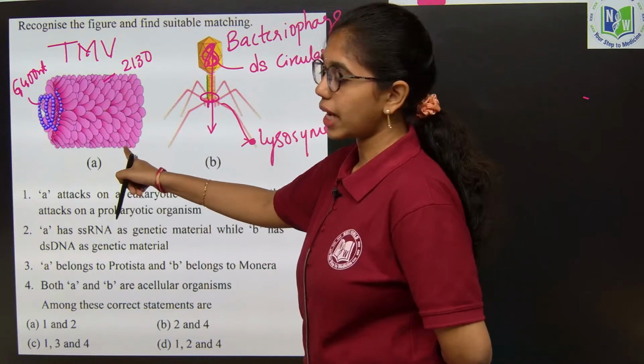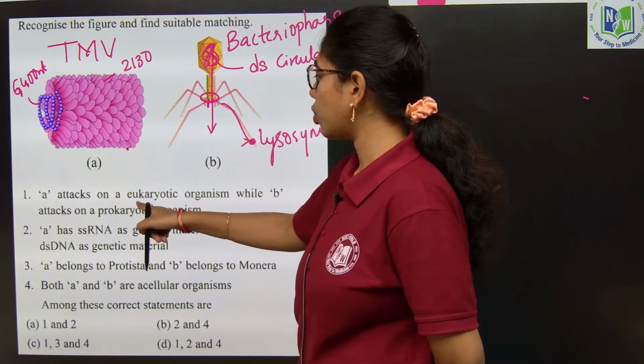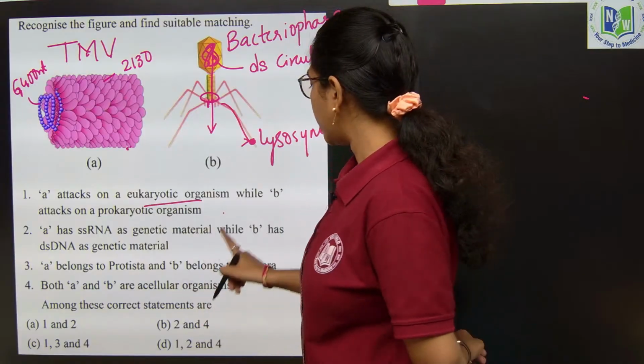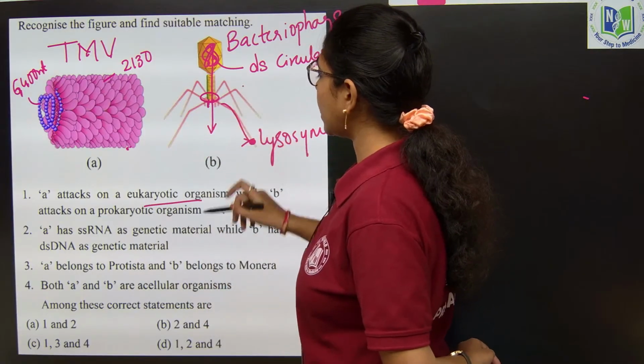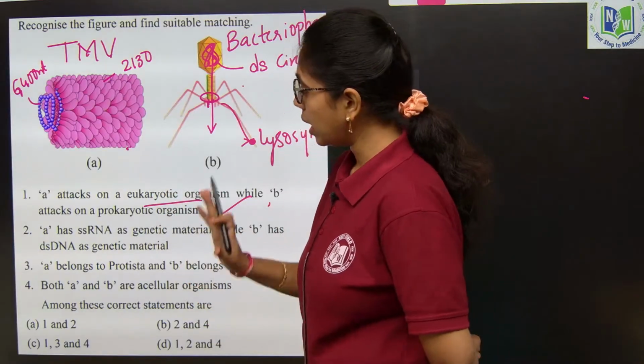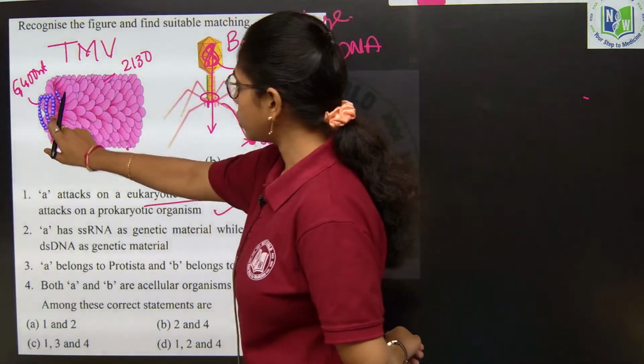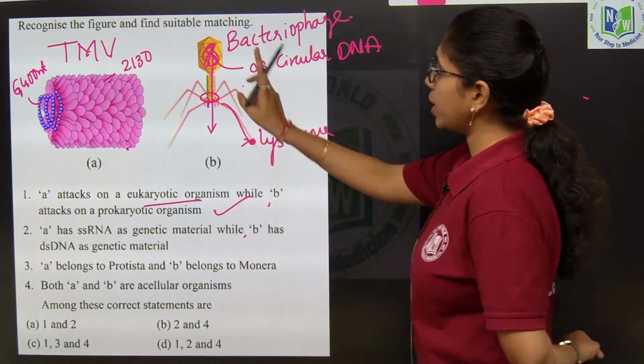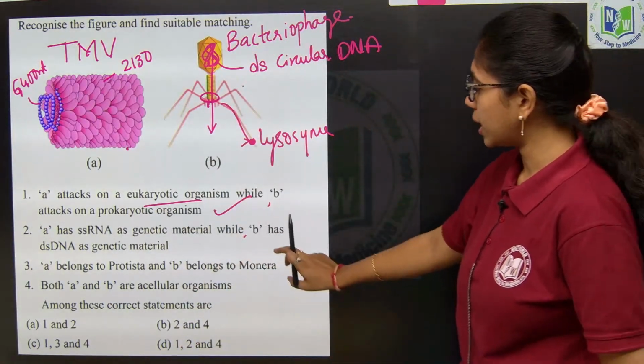TMV is attacking only a eukaryotic organism, that is the tobacco plant, while B attacks a prokaryotic cell, that is bacteria. A is correct only. Statement 1 is true only. And then A has single stranded RNA as genetic material, while B has double stranded genetic material, that is DNA.